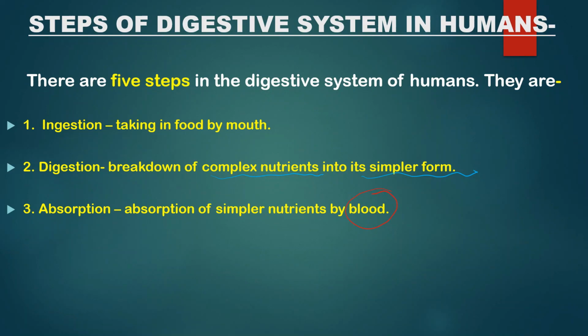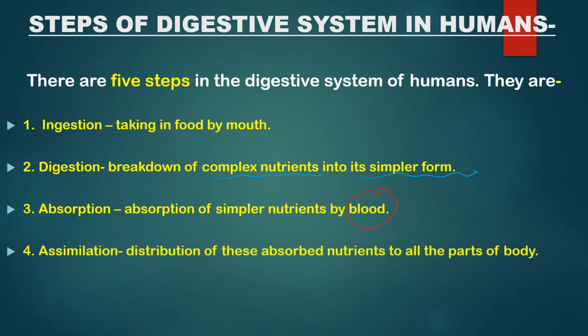Once the blood absorbs the simpler form of nutrients, it distributes them to all the parts of the body. This is called assimilation, and the waste from the body, that is the digestive waste, is eliminated by the anus. This process is called egestion. This was a very deep insight into the digestive system in humans. I hope you have understood this system, and these 5 steps will help you to further analyze the system.